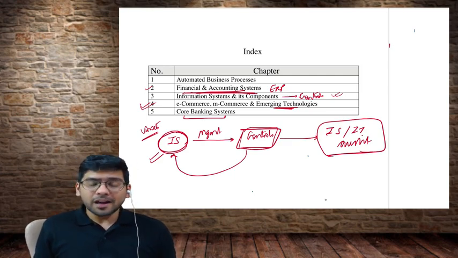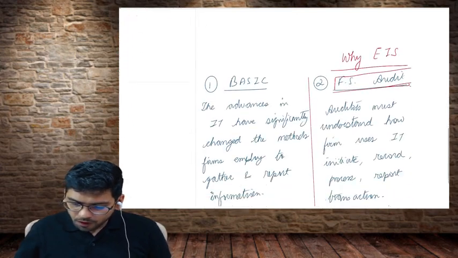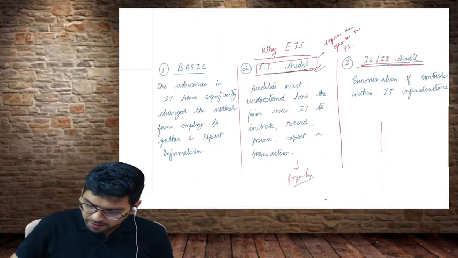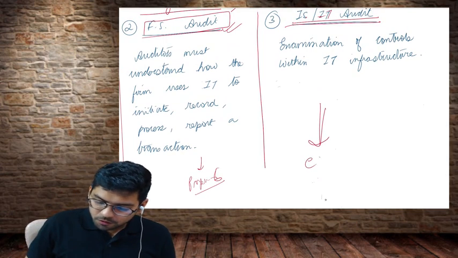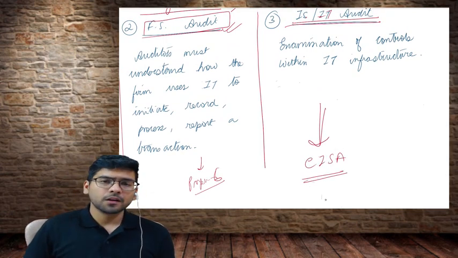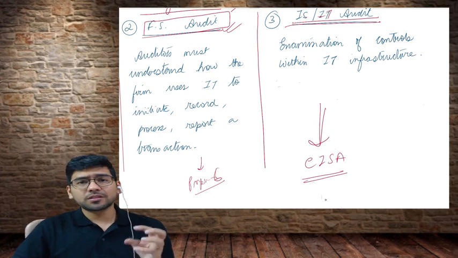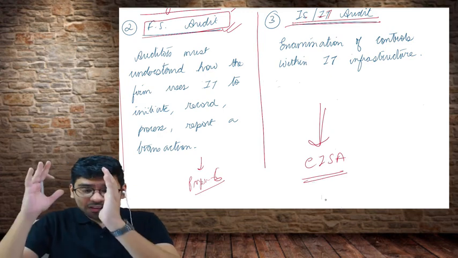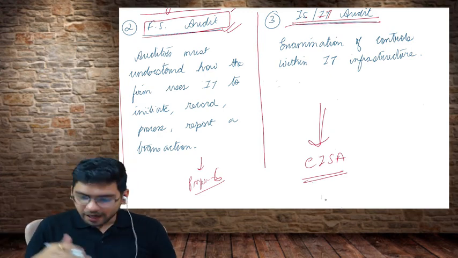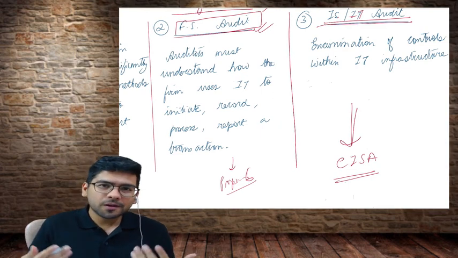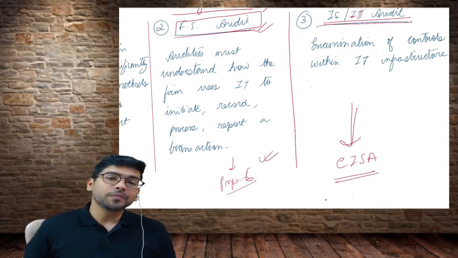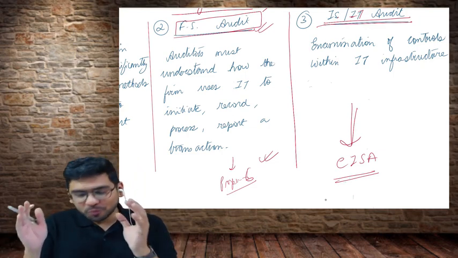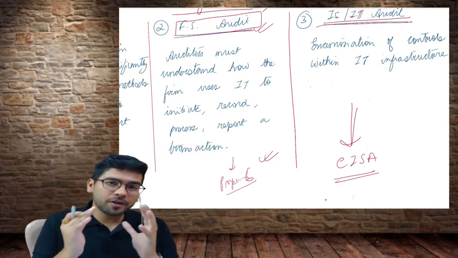Okay, and guys, I have expertise in this area. I am a certified information systems auditor by ISACA USA. I'm a certified information systems auditor, so this is my expert area. Of course, I have also been doing audit for the last 10 years, auditing of financial statements. So this is also my expert area, and hence I am teaching both paper number 7 and paper number 6.